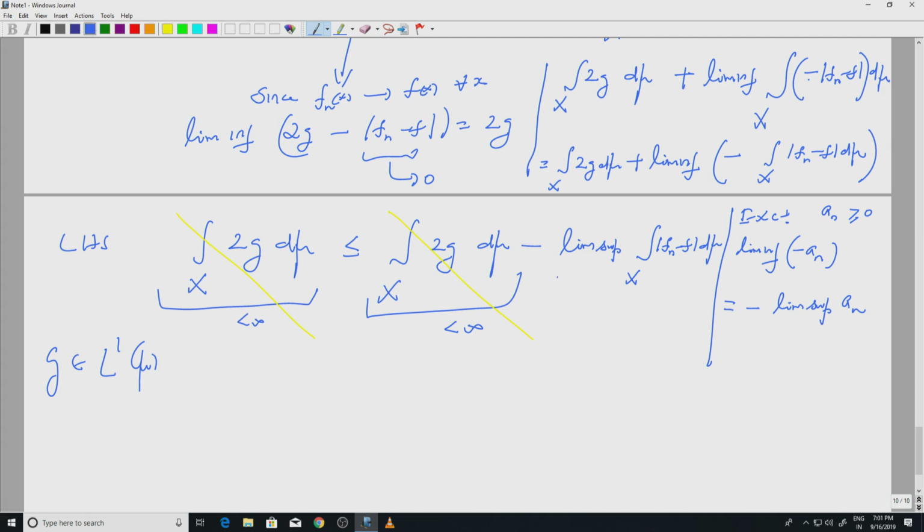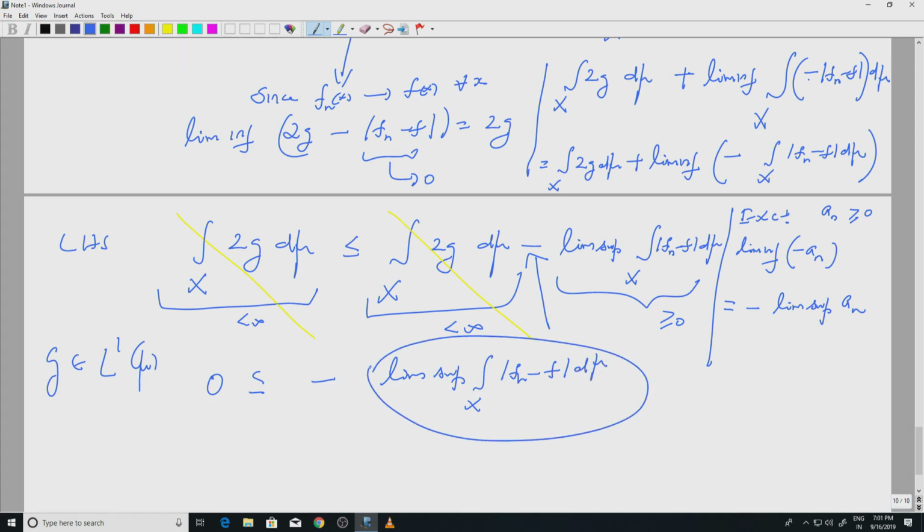So, what do I get? Here I have a positive number, then I have a negative sign, and here I have cancelled, I will get 0. So, I am getting 0 less than or equal to minus lim sup integral over x mod fn minus f d mu. But this is a positive quantity and minus of that will be a negative quantity, and that is positive.